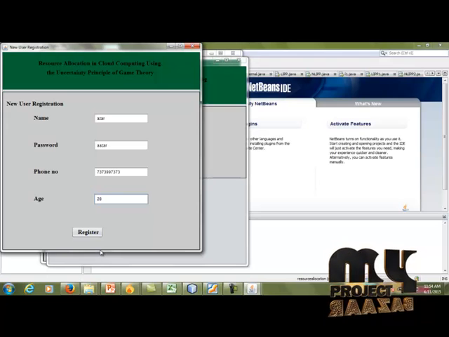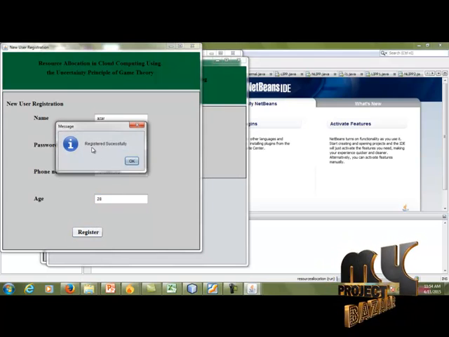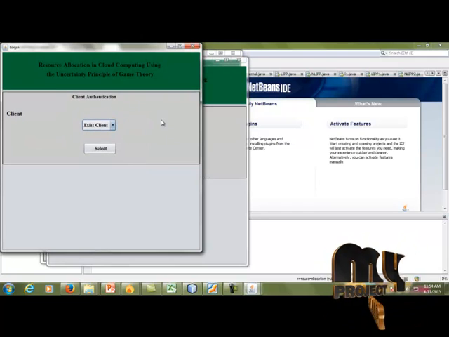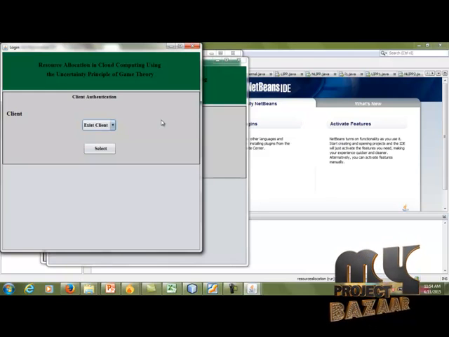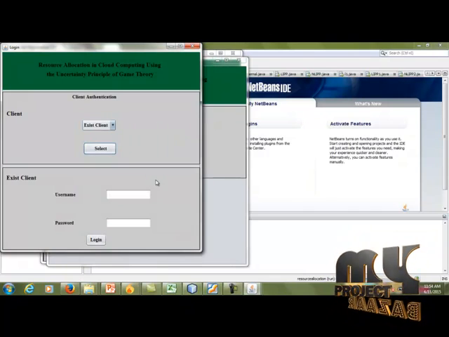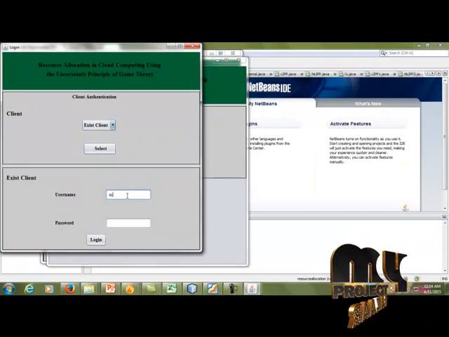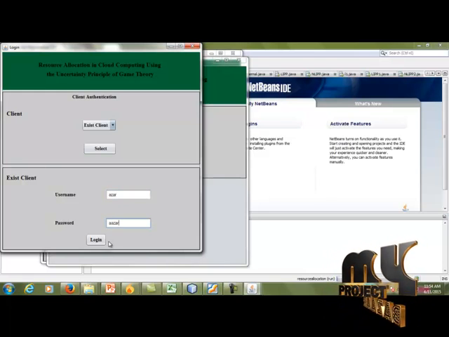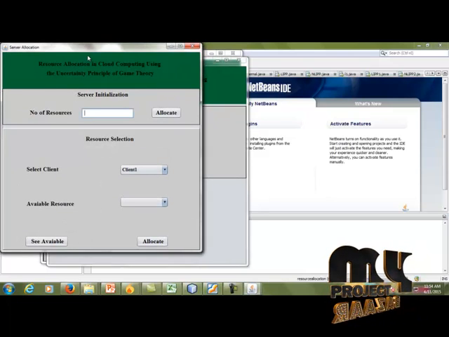After filling all these text fields, you can click the register button. It registers successfully and all details will be stored in the server. Click OK. After the new registration page is completed, you can click exit client, write the username and password, and click login. After that, the server installation page will be shown.